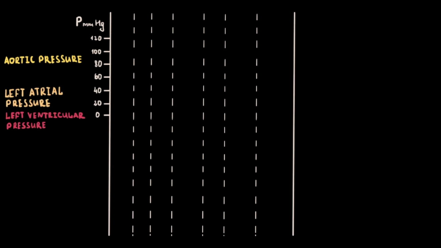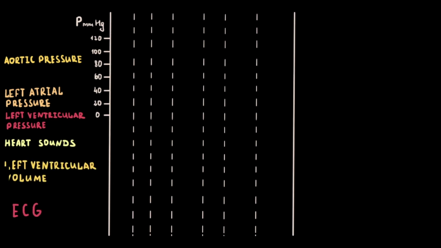In the graph form, every phase is separated by the dashed vertical lines. During the cardiac cycle, we will examine changes of aortic pressure, left atrial pressure, left ventricular pressure, heart sounds, and left ventricular volume. The ECG can be used as a time event marker. The cycle begins with depolarization and contraction of the atria, or phase A, atrial systole. It is preceded by the P wave on the ECG, which marks depolarization of the atria.